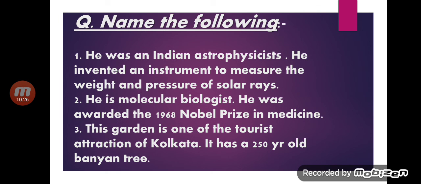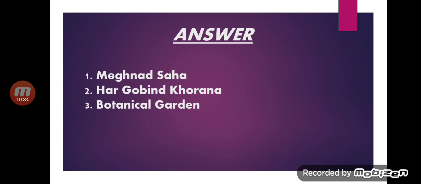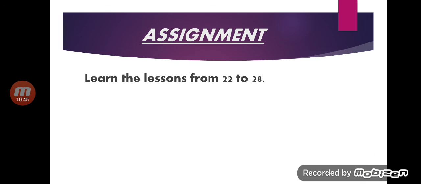The last, this garden is one of the tourist attractions of Kolkata, and it has a 250 years old banyan tree, and the answer is Botanical Garden. Children, I repeat, please check the spellings also.